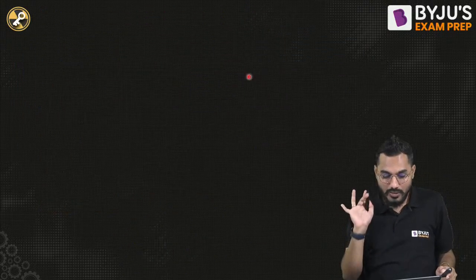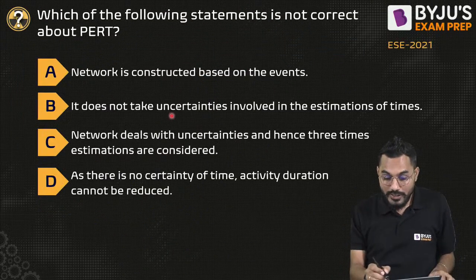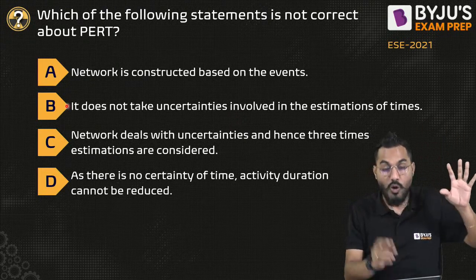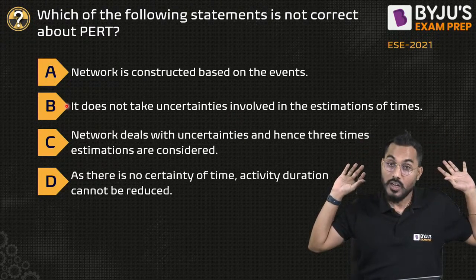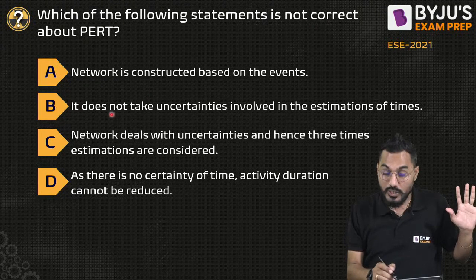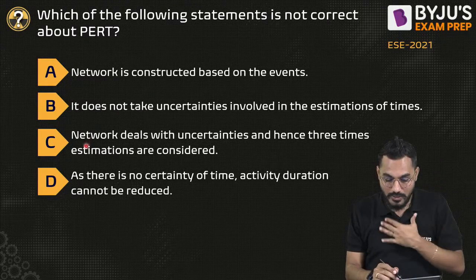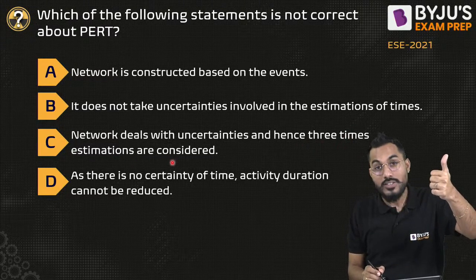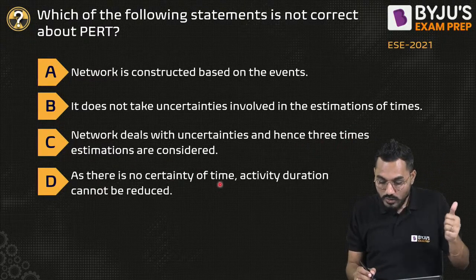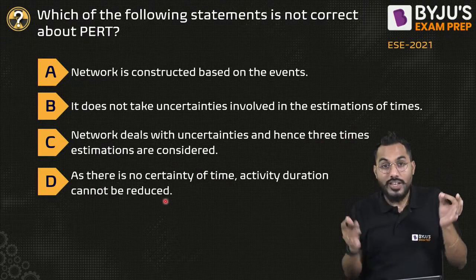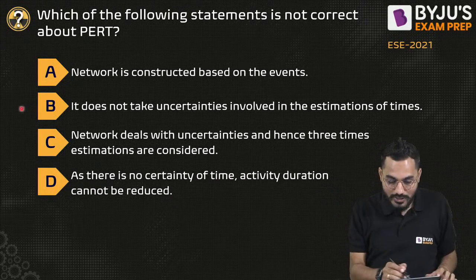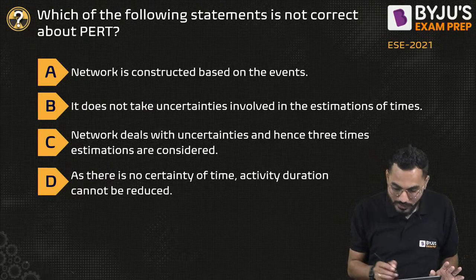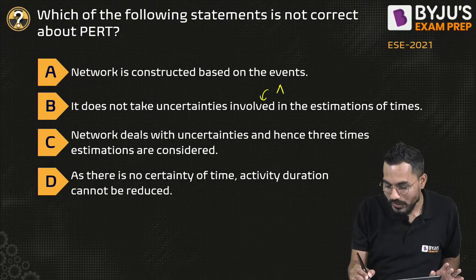That means there is a catch here. It does not take uncertainties? It takes uncertainties. So option B is the absolutely correct answer, because it is not a correct statement. Does the network deal with uncertainties? Yes, sir. And that's why three time estimates are considered. As there is no certainty of the time, activity duration cannot be reduced. Absolutely correct. So option B is a wrong statement. This is my answer.